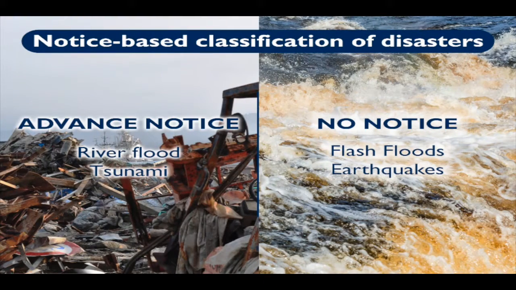It's these no-notice events where we really have to start thinking much more in advance. A flash flood, for example, where it comes through a valley very quickly, people may not have any notice whatsoever. Boom, the water's there. Or you may have 1 or 2 steps in an earthquake before you fall to the ground because you just can't walk with that much movement. And in that case, there's really not much more you can do. Once that earthquake starts, there's no notice.